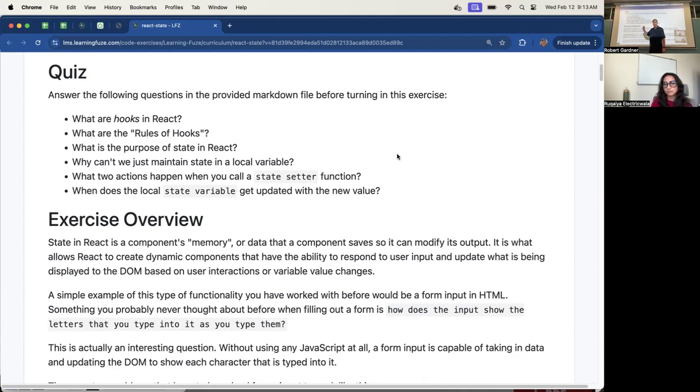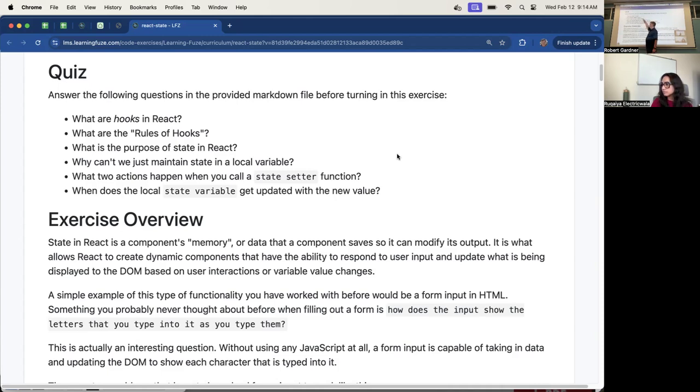The reason they have to execute in the same order every time is because React doesn't really know what your code is like. All it knows is, oh, a component is running and this is the third hook call. So it keeps track of that. And that's how it maintains the correlation between your code and its caches. That's kind of a technical detail you don't need to worry about.